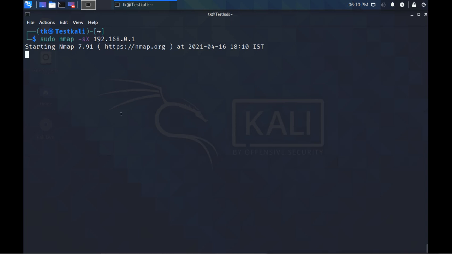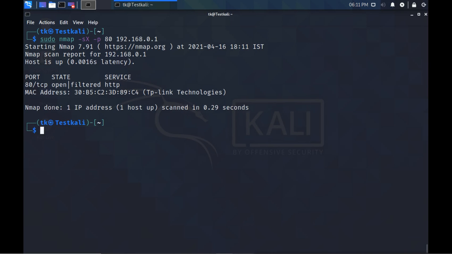Now I am not doing it on my Windows server, I am doing it on my wireless router, and it is going to give me a reply. So what I did here, I did not do the scan for all the ports in the router, because there is no other port available. There is port 80 available on the router, so I did it only for port 80, and I got the reply, and I got that this port is either open or filtered.